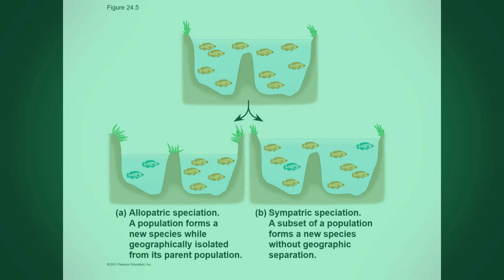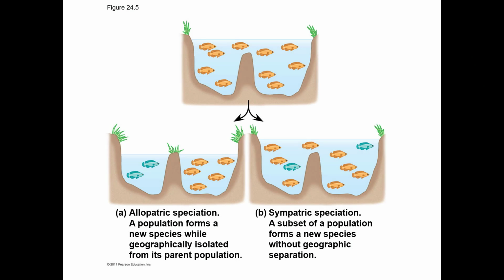There are two major models for how speciation might occur. One is called allopatric speciation. The other is called sympatric speciation. In both cases, we start with a parent population, in this case, golden mosquito fish. You can see they live in the same pond, they're interbreeding, and so on. That's a population. Remember, a population is a group of the same species in the same area that can interbreed. So, an interbreeding group of the same species.